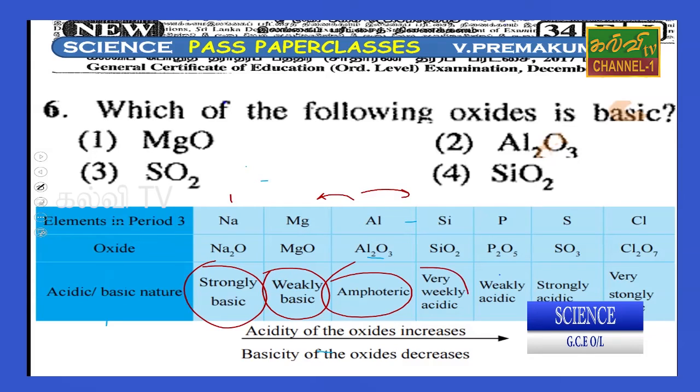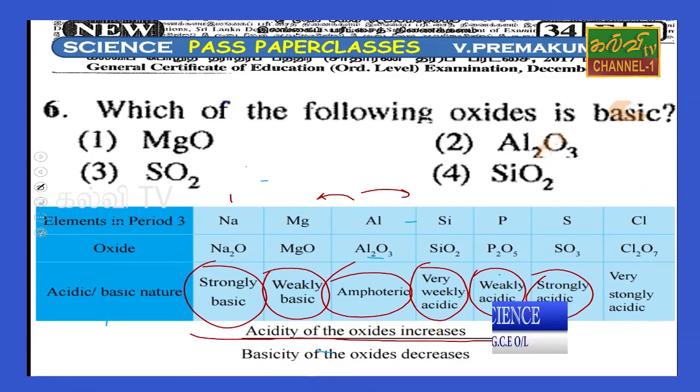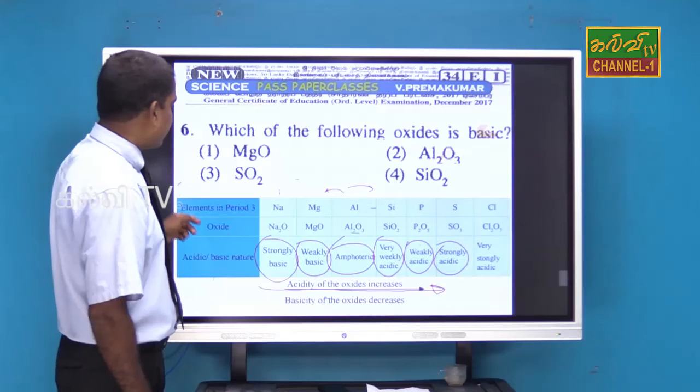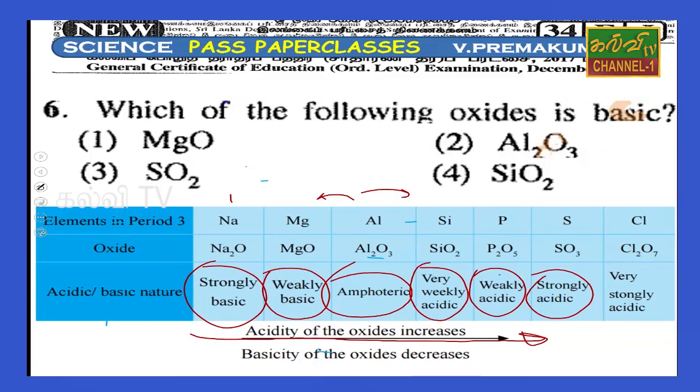Silicon, very weakly acidic. So weakly acidic. So strongly acidic. So when you go through the periodic table, the acidity of the oxide is going to increase, the basicity is going to decrease. Therefore, the magnesium oxide is the basic one.